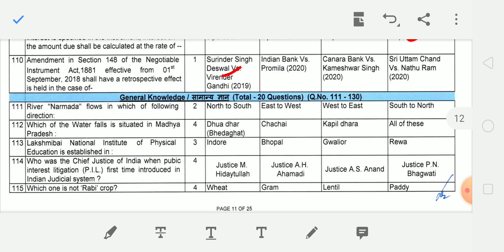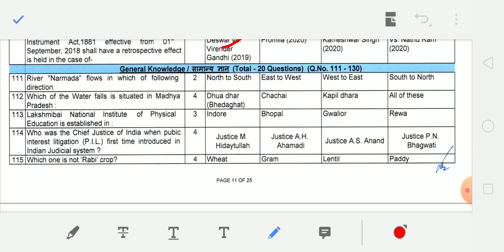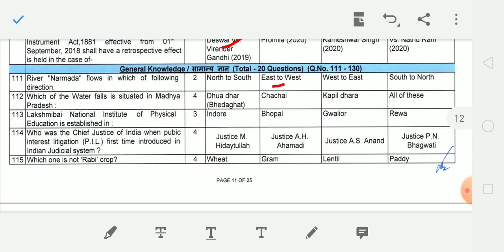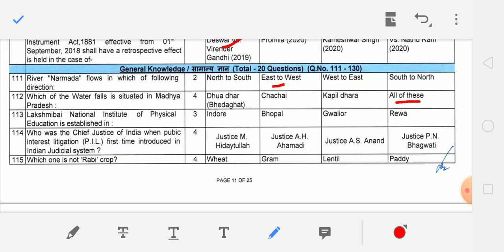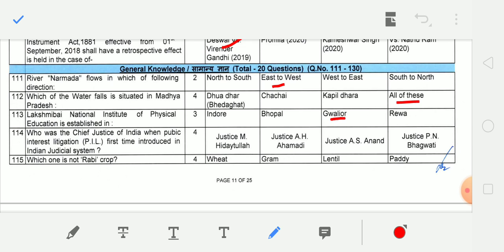Now these 110 questions were relating to law, and now questions are relating to general knowledge. River Narmada flows in which of the following direction? East to west. Which of the following waterfall is situated in Madhya Pradesh? All of these. Dhuandhar, Chachai, Kapildhara. Next question. Lakshmi Bai National Institute of Physical Education is established in Gwalior.